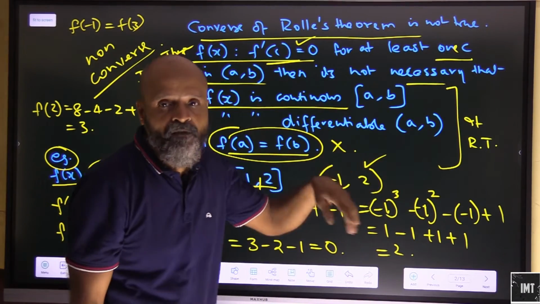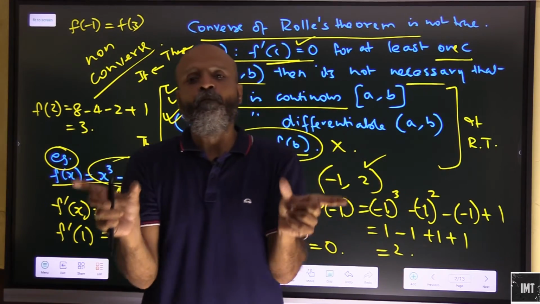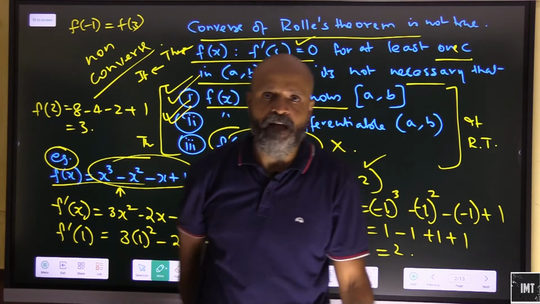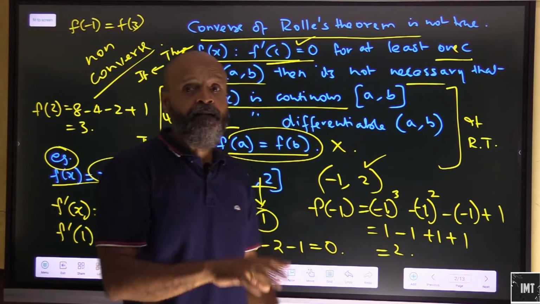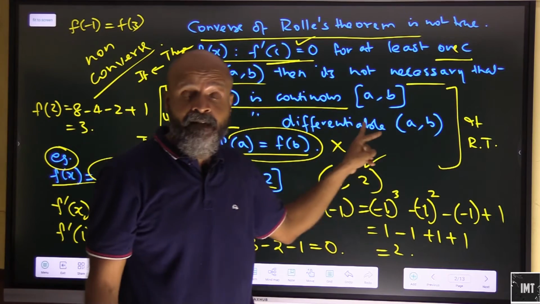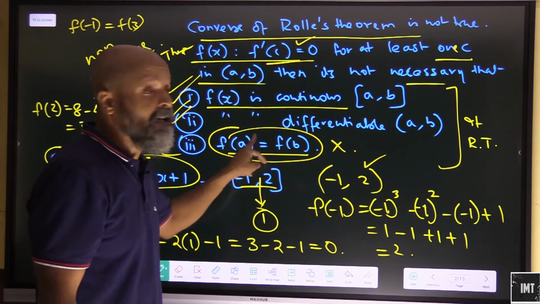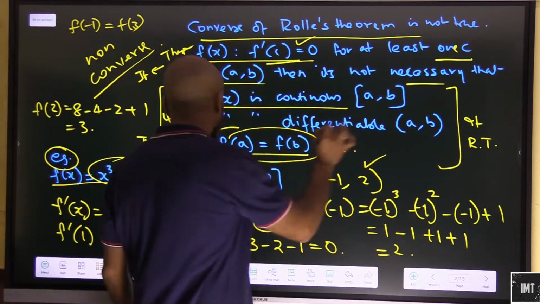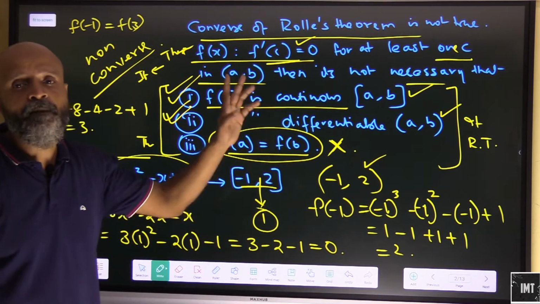So if the reverse condition of Rolle's theorem is fulfilled, which means that in an open or a closed interval AB you have at least one value c for a given function such that f dash c is giving you 0, it doesn't mean that the function will be continuous on AB. It doesn't mean necessarily that it will be differentiable on AB, and f(a) will be equal to f(b). For this example, this condition gets fulfilled, this condition gets fulfilled, but the last condition remains unfulfilled.